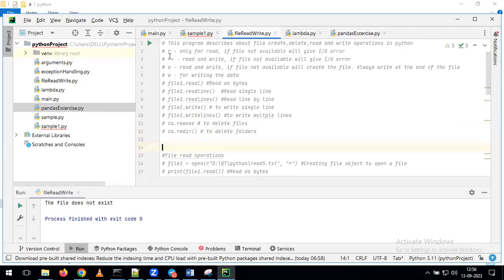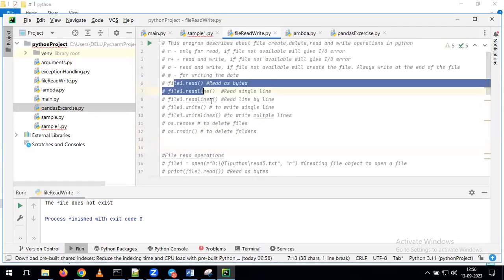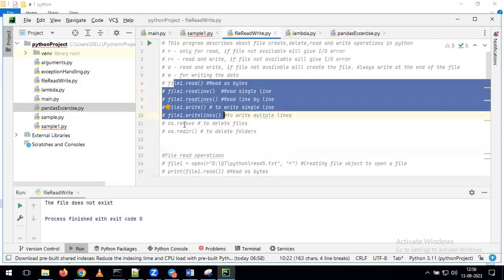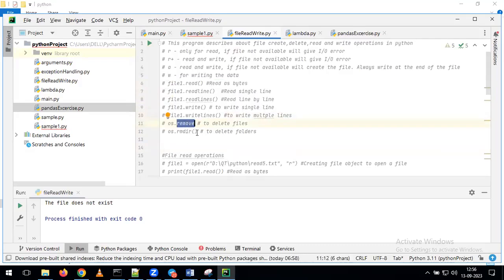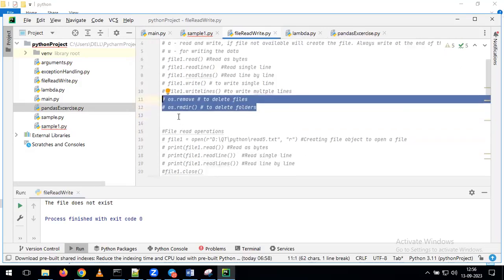Now these are all the different modes we have, and these are all the different methods we have. If you want to remove the file, we need to go for the remove method. And if you want to remove the directory, we have to go for the rmdir method. But if you want to use these two methods, what do we have to do? We need to import a separate module called the os module. Except for that, all the remaining operations are the same. As part of the remove operation or the rmdir operation, we need to import one extra module called the os module. With that, we can perform our required operations on our data.